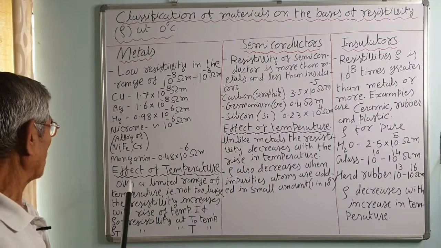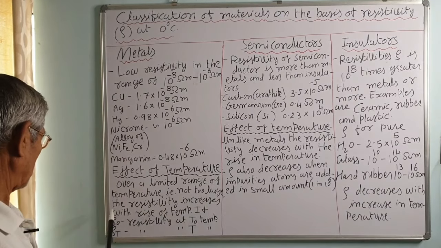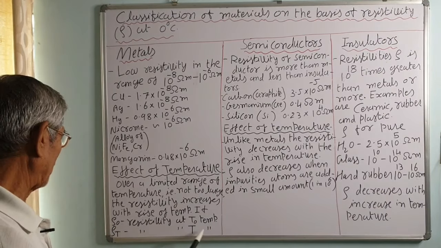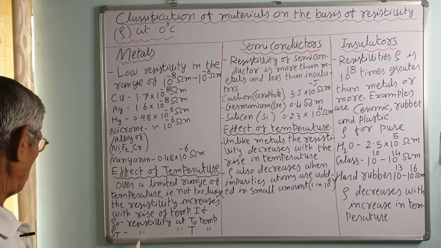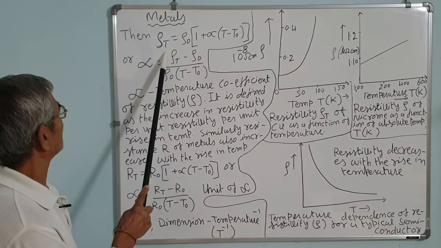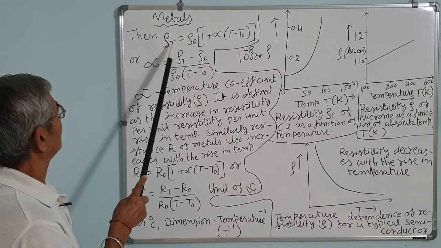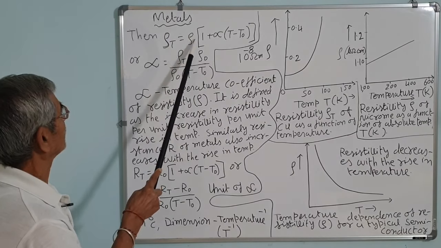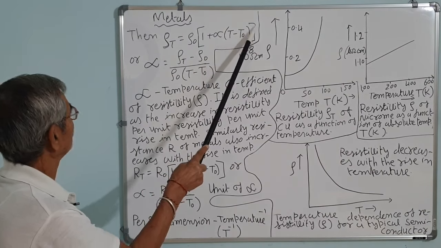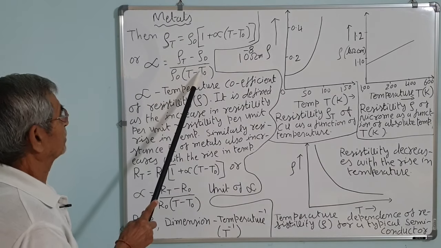Now, the effect of temperature on resistivity in the case of metals. Over a limited range of temperature that is not too large, the resistivity increases with rise in temperature. If rho 0 is the resistivity at T0 temperature and rho T is the resistivity of the metal piece at T degrees Celsius, the resistivity of the metal at T degrees is given by the equation rho T is equal to rho 0, that is the resistivity at 0 degree, into bracket 1 plus alpha into bracket T minus T0, the temperature difference, or alpha is equal to rho T minus rho 0 upon rho 0 into T minus T0.